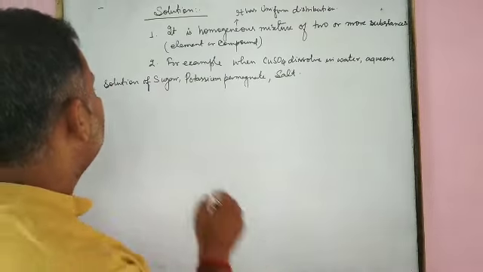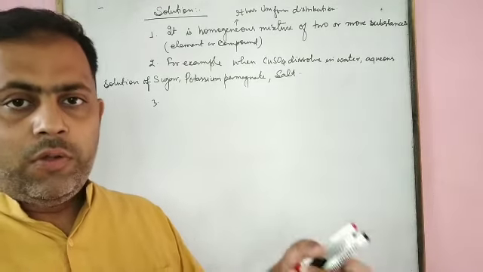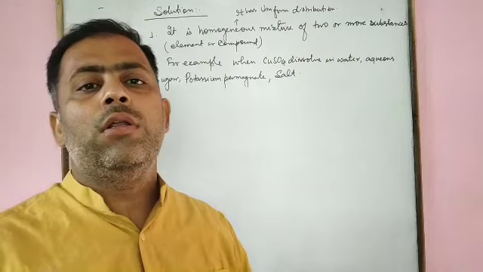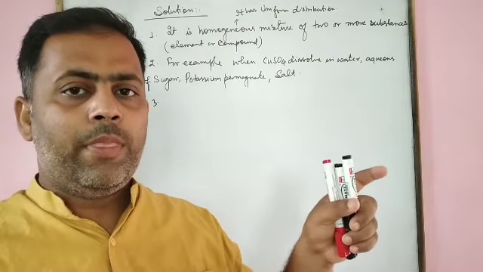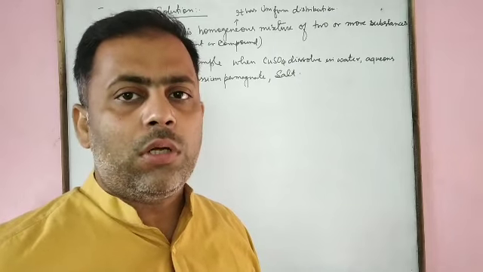Next, it is termed as true solution because when we mix sugar into water, it is mixed well throughout. When it mixes well throughout, then it is a true solution.